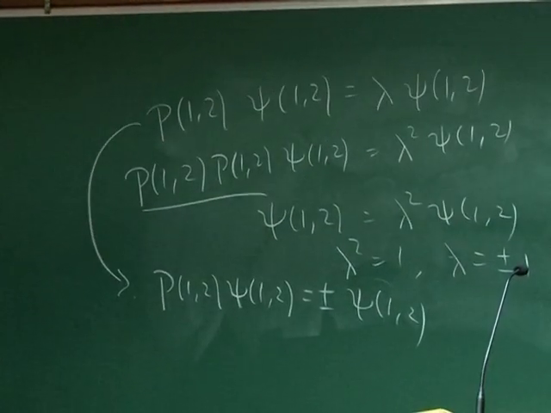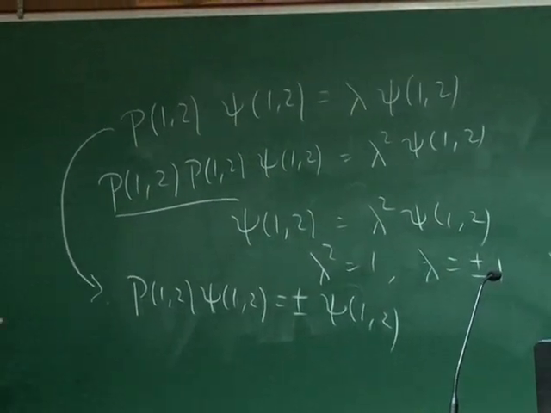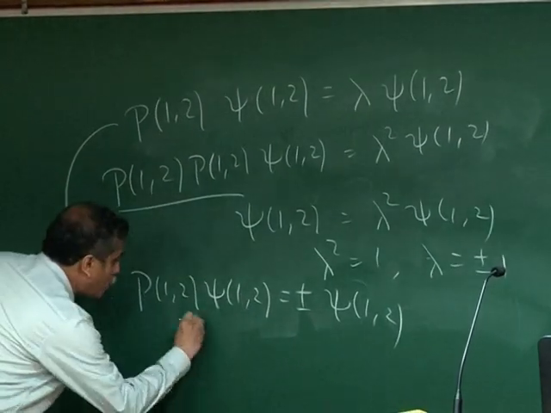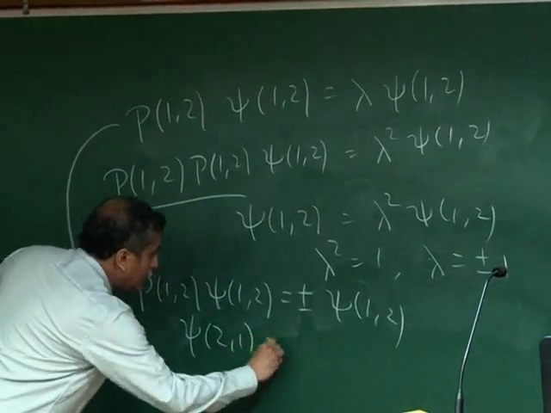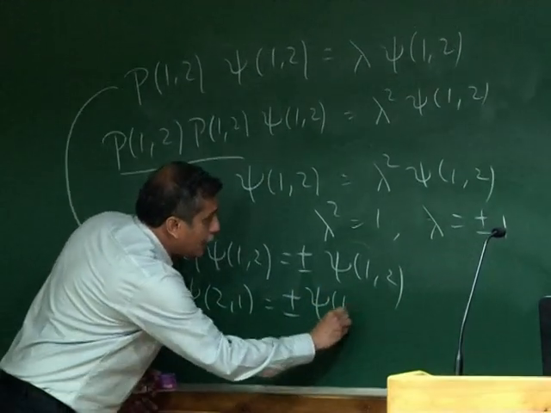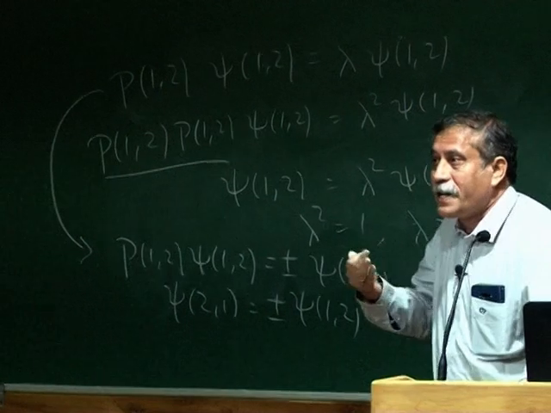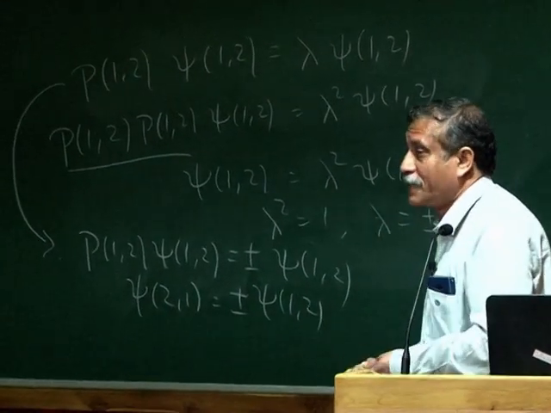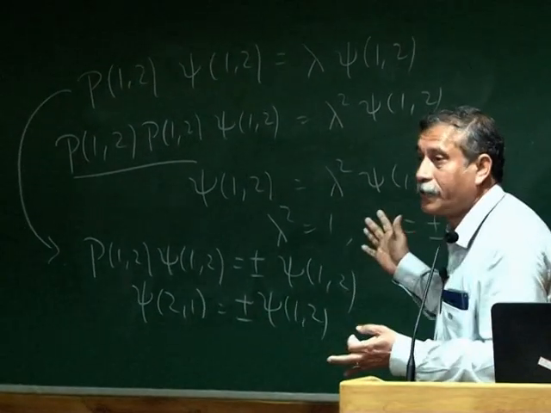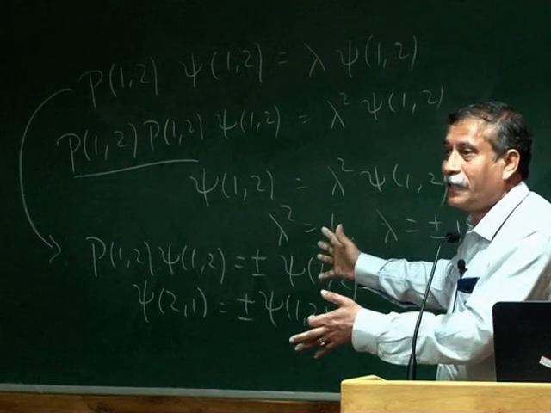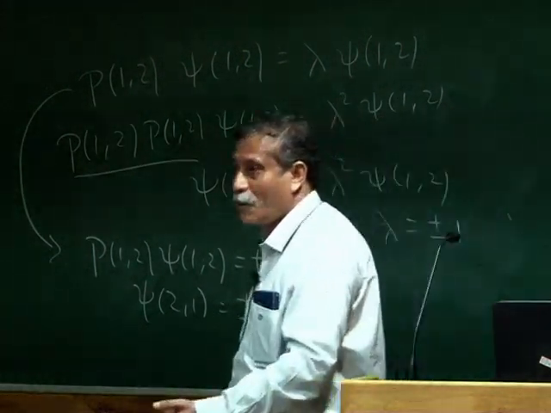And then I reapply the definition again on the left hand side, and then I get psi of 2, 1 equal to plus minus psi of 1. It's a very brilliant proof actually. And this can be done for many symmetries. In fact, this is one of the first examples of group theory. Although it is never taught in group theory, this is actually an example of group theory, how this symmetry.